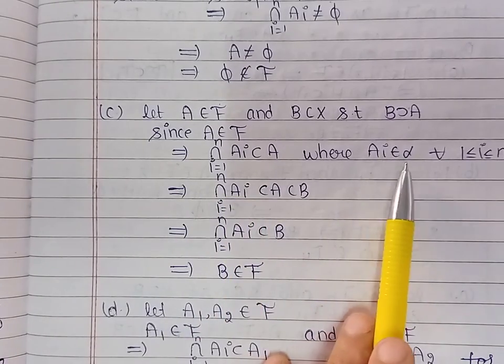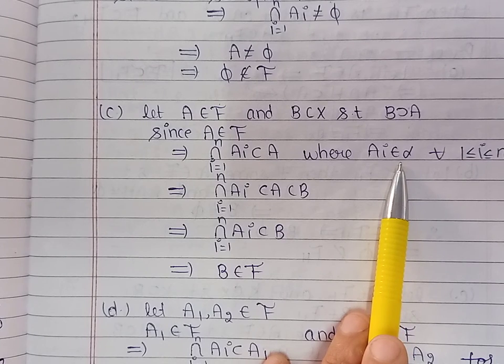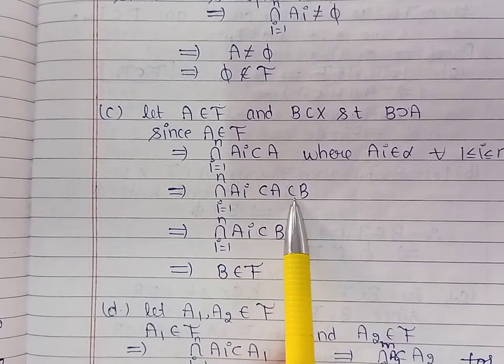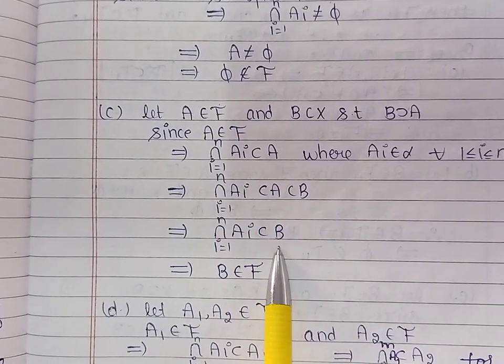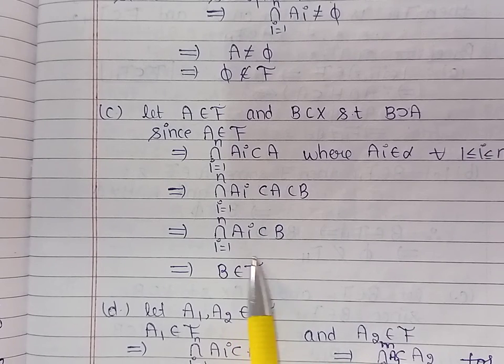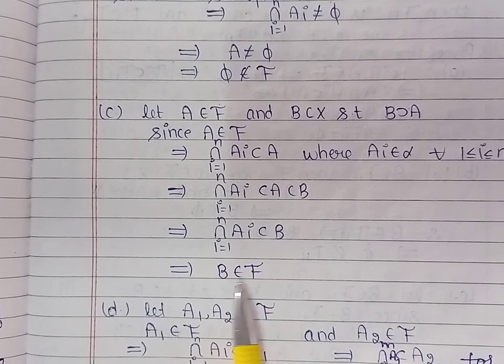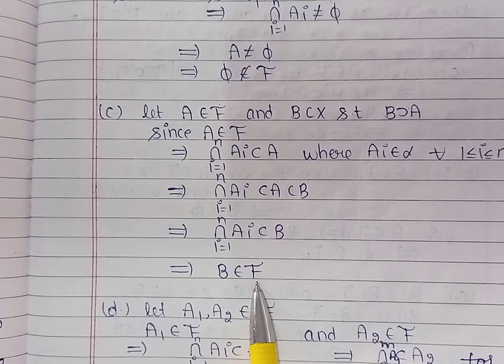These Ai are the members of alpha. Now because A is contained in B, this finite intersection is contained in B, and so B contains finite intersections of members of alpha. So by definition of collection F, B belongs to the collection F.